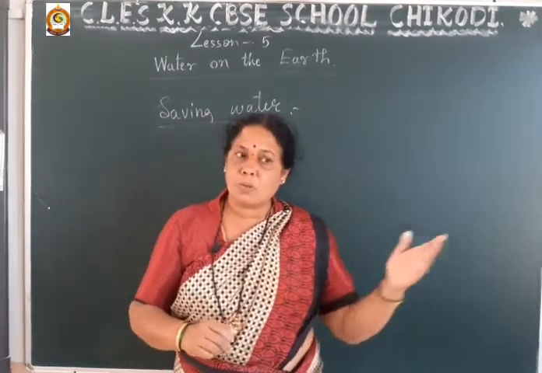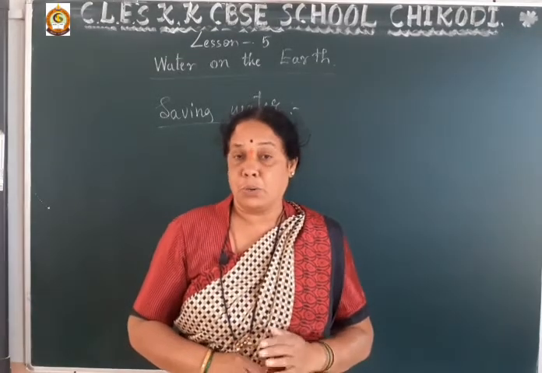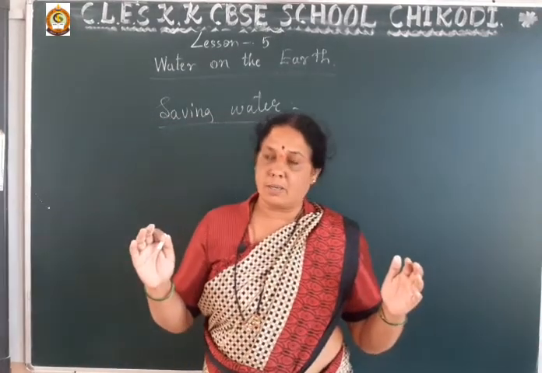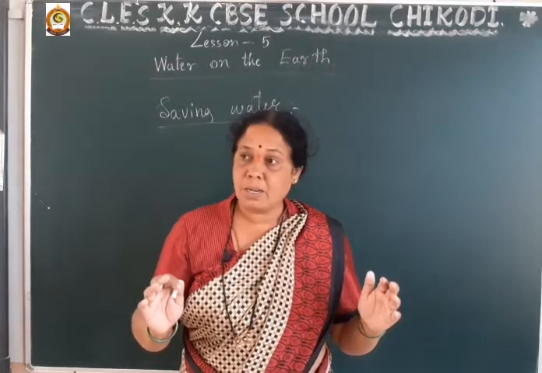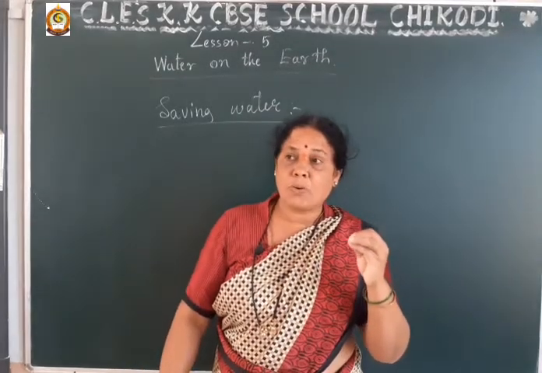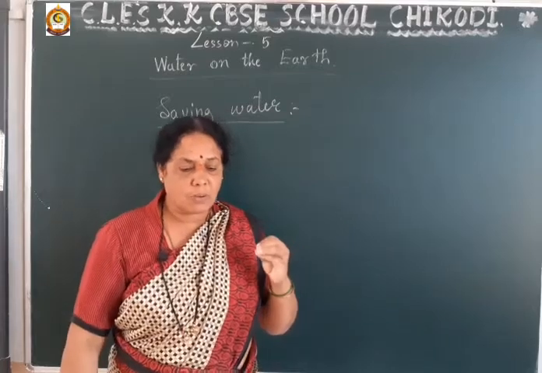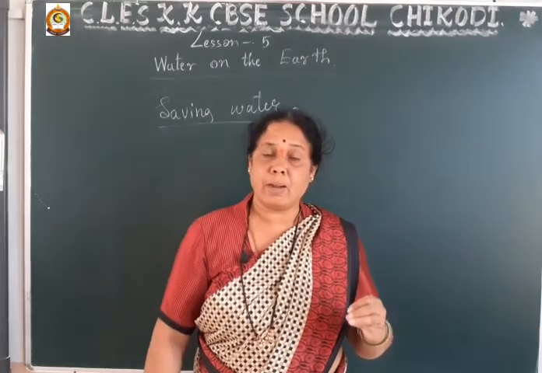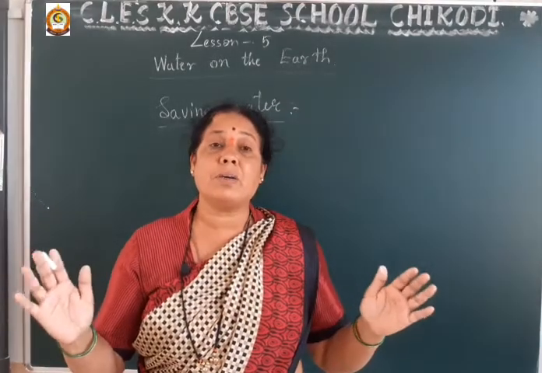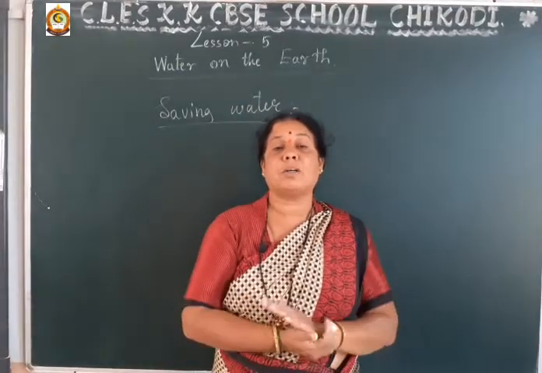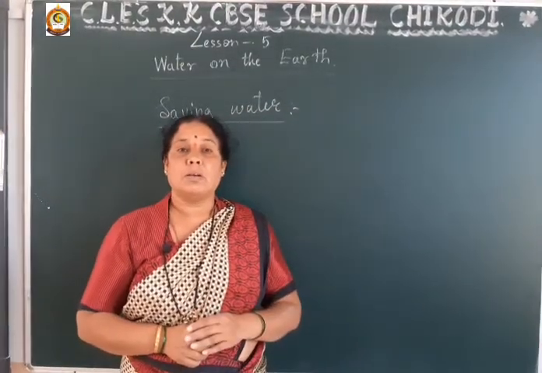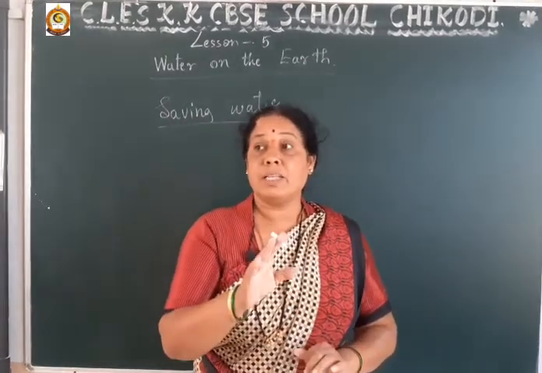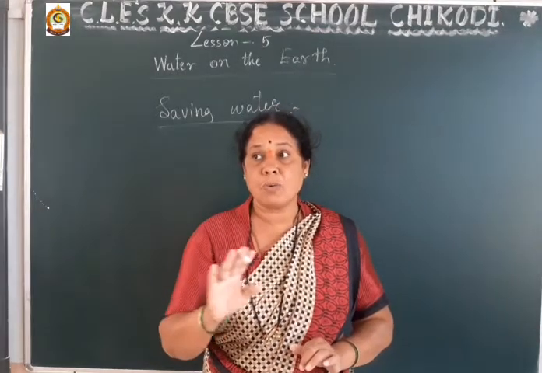But dear student, is it possible to use all the water? No. Our earth is surrounded by a lot of water, but only a small portion of it can be used. About 3/4 or 75% of the earth is surrounded by water, but it is not possible to use all of this 75% water.